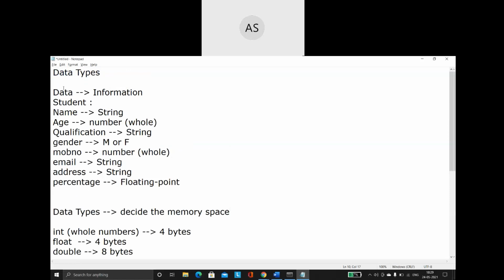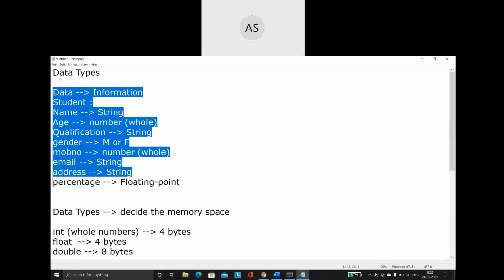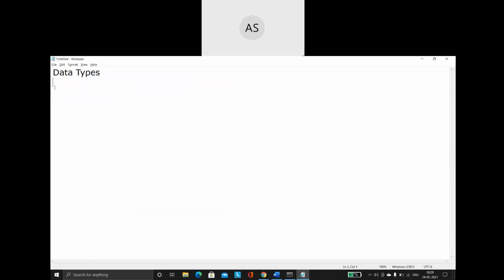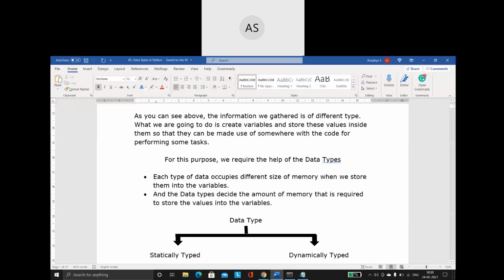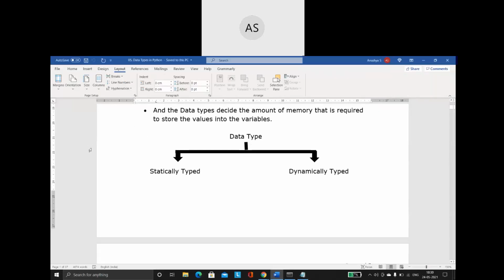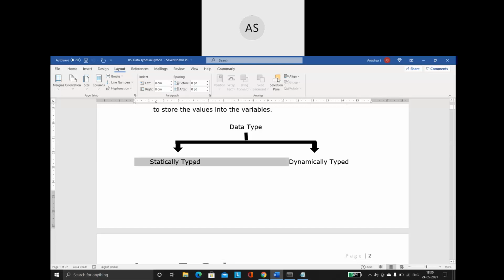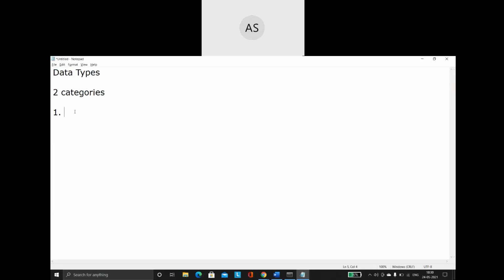Now, data types can be classified into two categories. The first category is what we call statically typed, and the second category is dynamically typed. So these are the two categories of data types. Statically typed is the first category, and dynamically typed is the second.